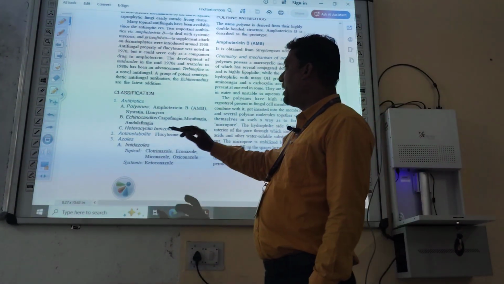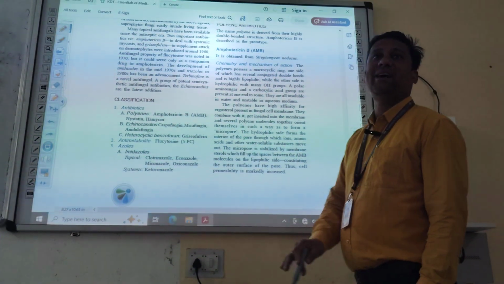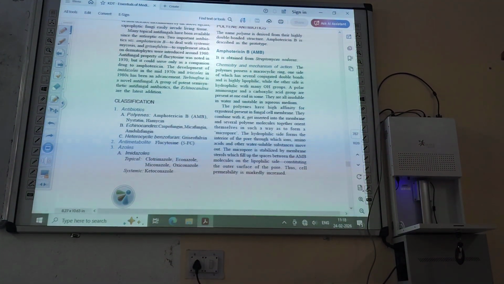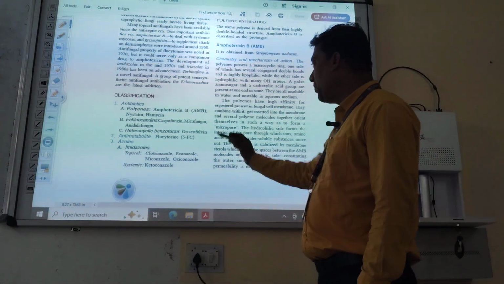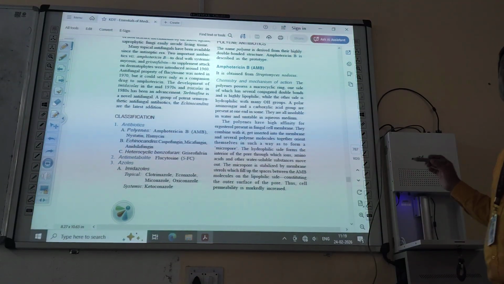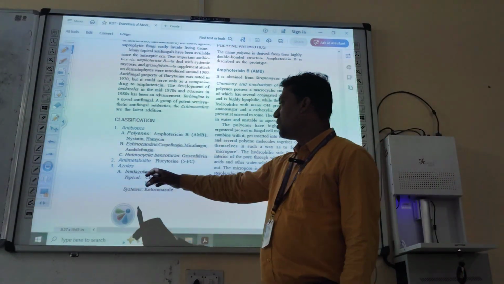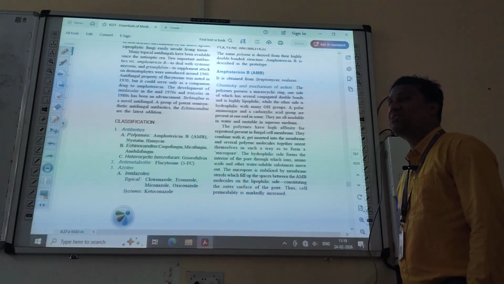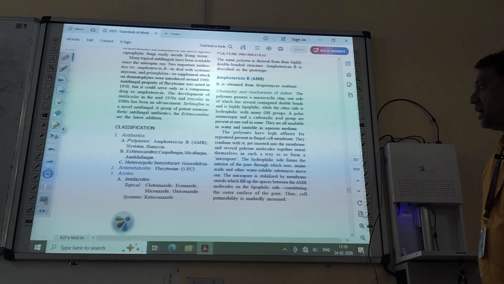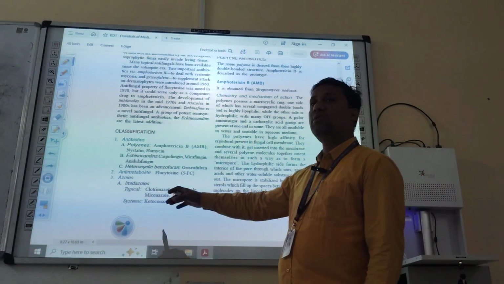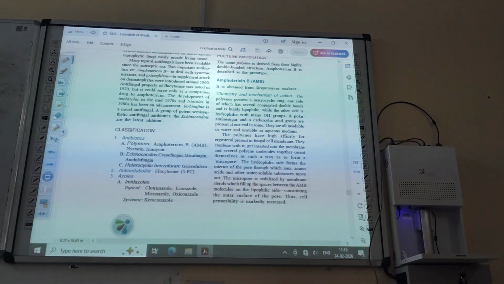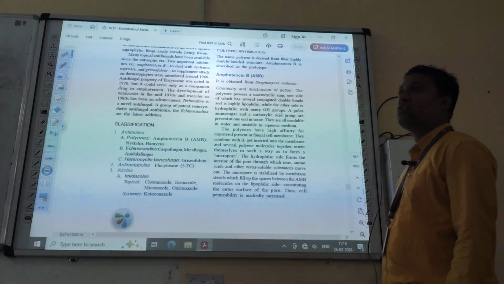Then antimetabolites. The antimetabolite example is flucytosine, 5-FC. Then azoles. The first one is imidazole. Imidazole belongs to azoles. For topical application, it is clotrimazole, econazole, miconazole, oxiconazole, and for systemic it is ketoconazole.